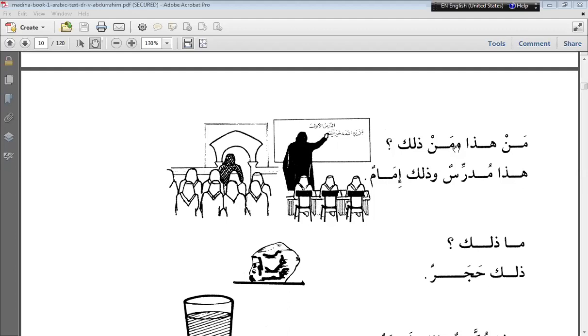There is no gap between the two words, wa and the next word following it. This is the rule. Whenever we use wa, harfu atfin, we have to write the next word very close to it, not far from it.